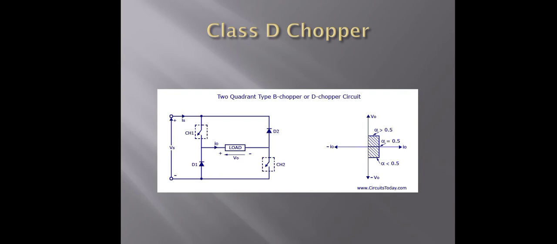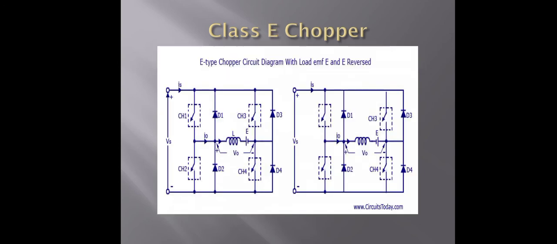Then last is the class E choppers. For the class E choppers, there are two circuit diagrams as shown here. Then this is the four quadrant circuit. Four quadrants, that means quadrant 1, quadrant 2, quadrant 3 and quadrant 4, the four quadrant operations are used here. That is class E choppers. There is a circuit diagram as shown here.